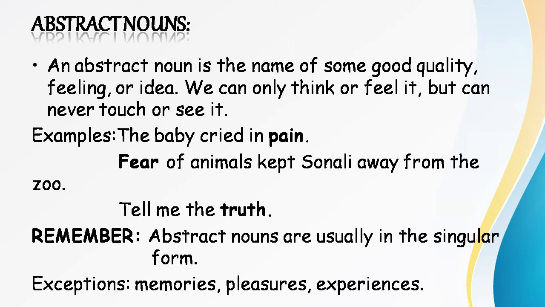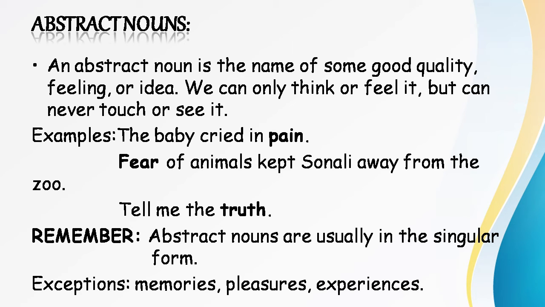For example, the baby cried in pain. Here in the example, pain is an abstract noun and you can only feel the pain. You can think about the pain, but you cannot touch or see it. The next example is fear of animals kept Sonali away from the zoo. Here also the abstract noun is fear. Fear is something which we can only think about and feel, but we cannot touch it.